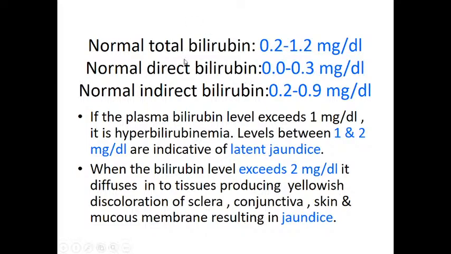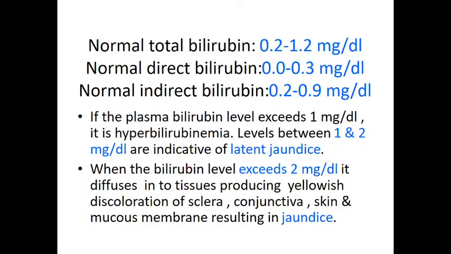And coming to the normal total bilirubin levels, in a normal healthy person, total bilirubin means the combination of direct plus indirect. Direct is conjugated, indirect is unconjugated. So total bilirubin levels should be less than 1 milligram per deciliter. Okay, there is a range, a minimum of 0.2 and a maximum of 1.2 milligram per deciliter.